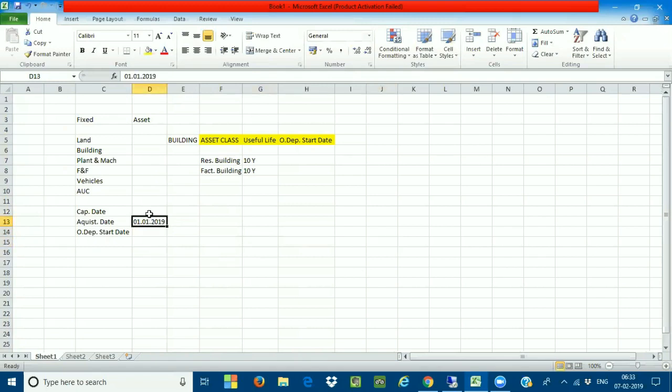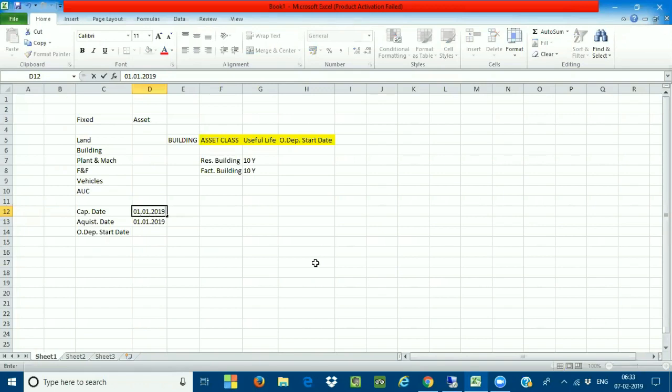Now, what is the capitalization date? As Venkat sir told, the capitalization date is when the asset has been put to use. When I acquire the asset on 01/01/2019, I can make the capitalization date 01/01/2019 as well. On the same date, I started using my asset. The acquisition date and the capitalization date can be different, and they can also be the same. So the asset has started being used on the same date it was acquired.